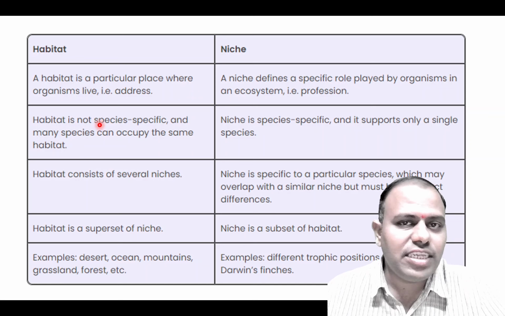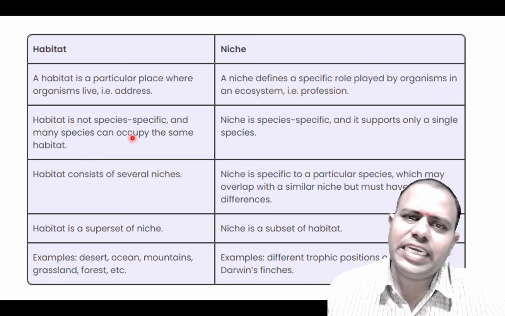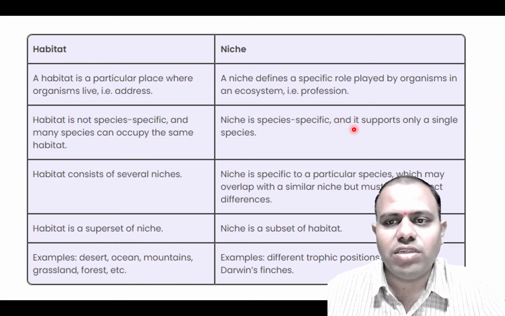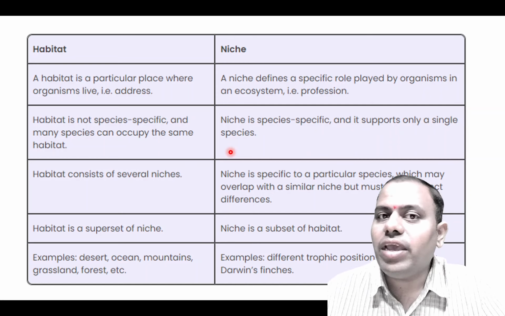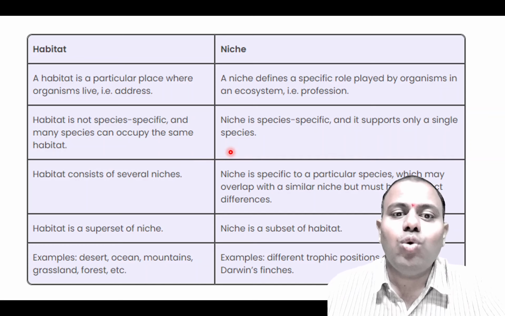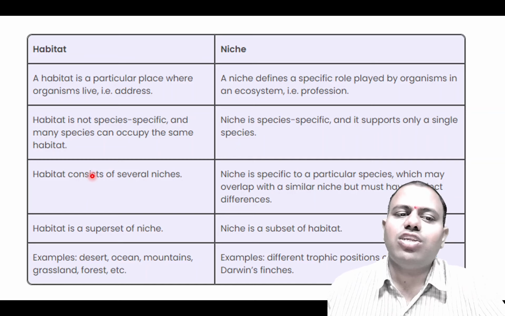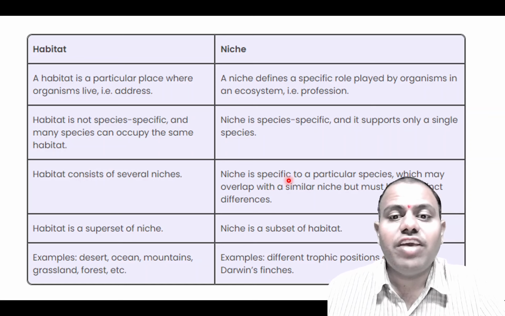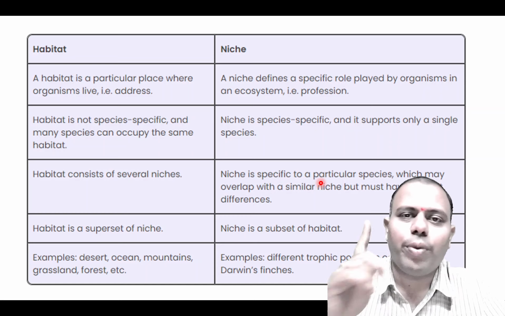Habitat is not species specific. In a particular habitat a number of species may live. They can occupy the same place, eat the same thing, but niche is species specific. It is very specific to different species and it supports only a single species. For example, the niche of a human being is being more intelligent, and human beings use this niche to flourish and develop themselves. A habitat consists of several niches, but niche is different for different species. It is a unique property of a particular species.